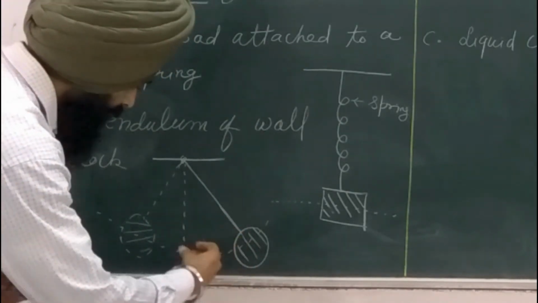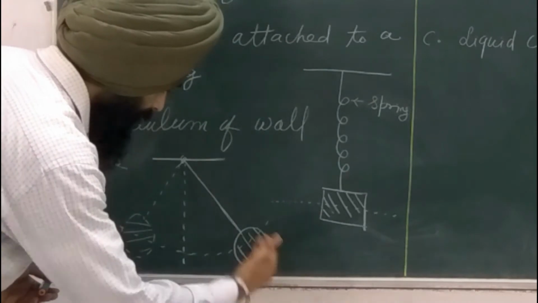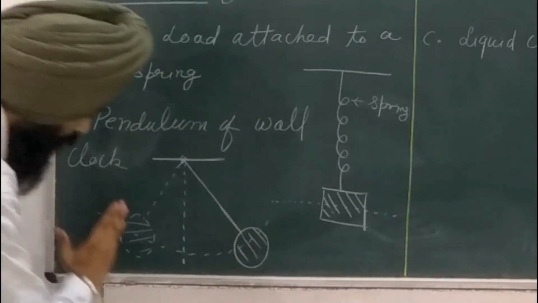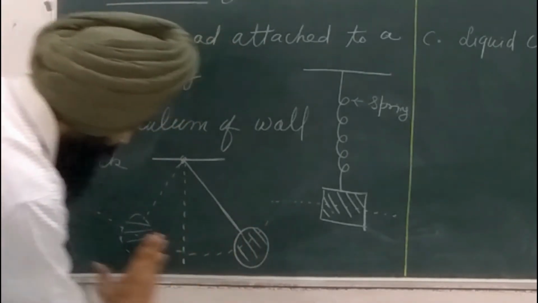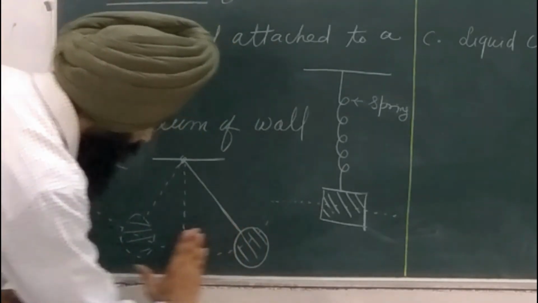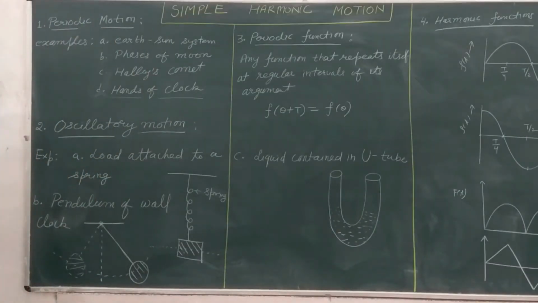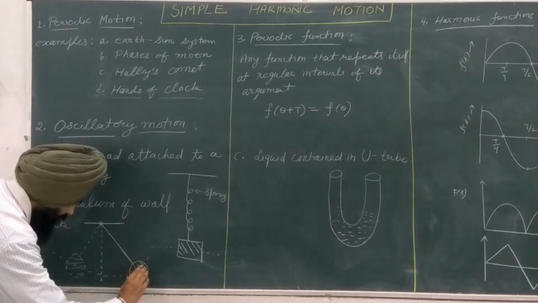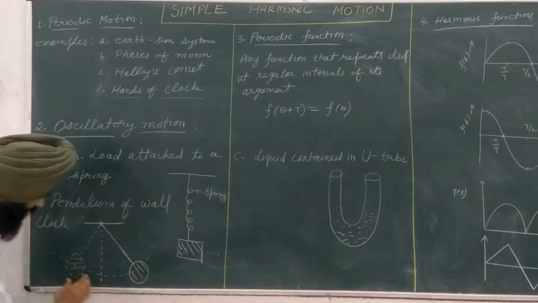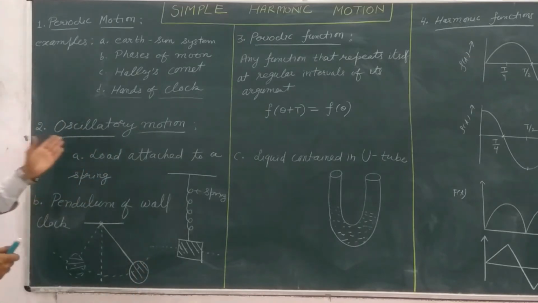If I release the pendulum from a position away from the mean position, it will oscillate around the mean position and repeat itself after a regular interval of time. This is the mean position, and from here to here is the period of its repetition. This motion is kept in the category of oscillatory motion.